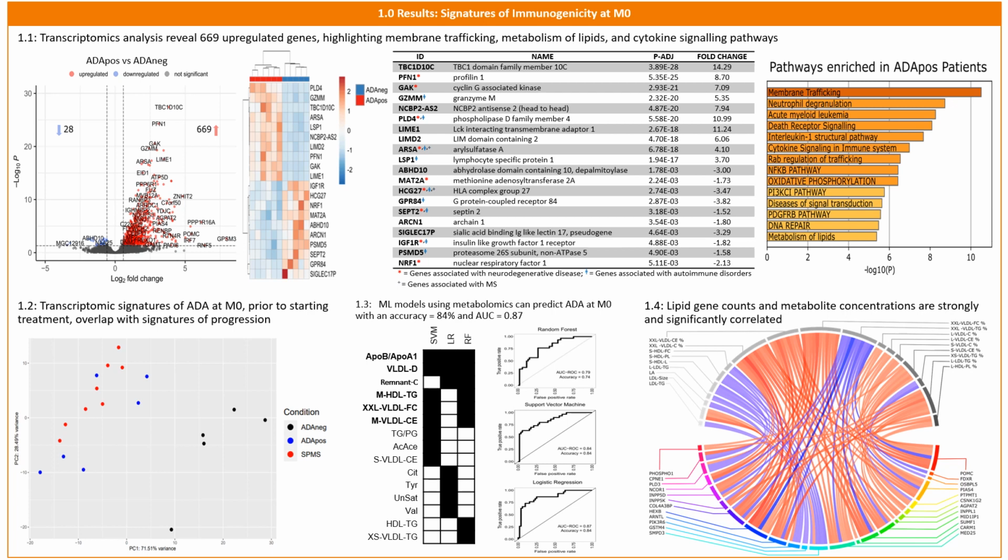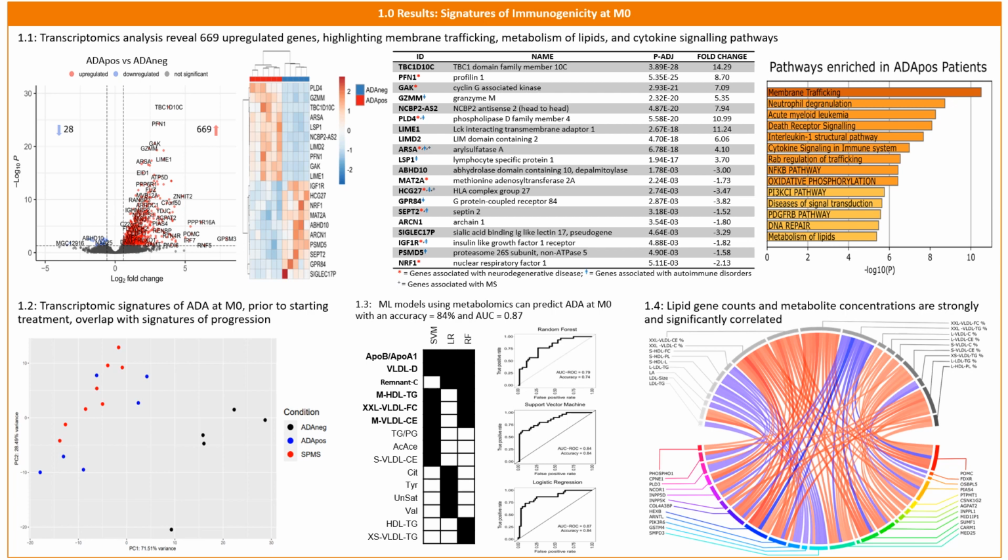Furthermore, we also looked at machine learning models using metabolomics to predict ADA at month 0. The majority of the models, including support vector machine, logistic regression, and random forest, predicted ADA with an accuracy of around 80%, with the best one predicting at 84%, and an AUC of 0.8, with the best one having it at 0.87. This also identified various metabolites of interest.